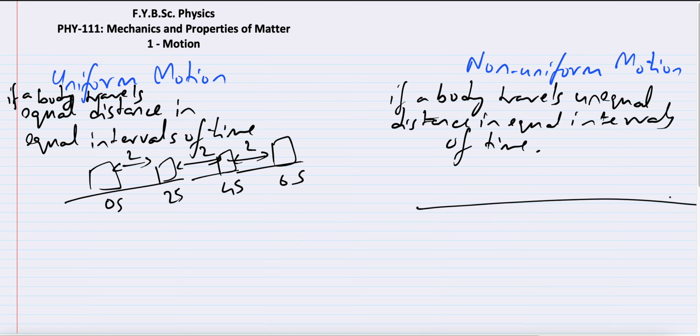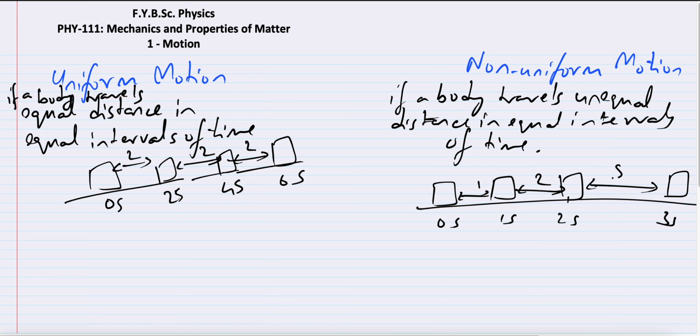Instead, if a car is starting from the parking, so perhaps you can think that this is a car in motion on a highway where the road is free, and so the car can move at a constant speed. But suppose the car is getting out of its parking. So the car was parked so far. At 0 seconds it is here. At 1 second perhaps it only moves a little bit, so perhaps this distance is only 1 meter. Then it is accelerating, and in the next second it moves 2 meters. In the next second it moves 5 meters. So these are unequal distances. This is 1 meter in 1 second, 2 meters in 1 second, 5 meters in 1 second. So different distances in the same intervals of time. This is non-uniform motion.